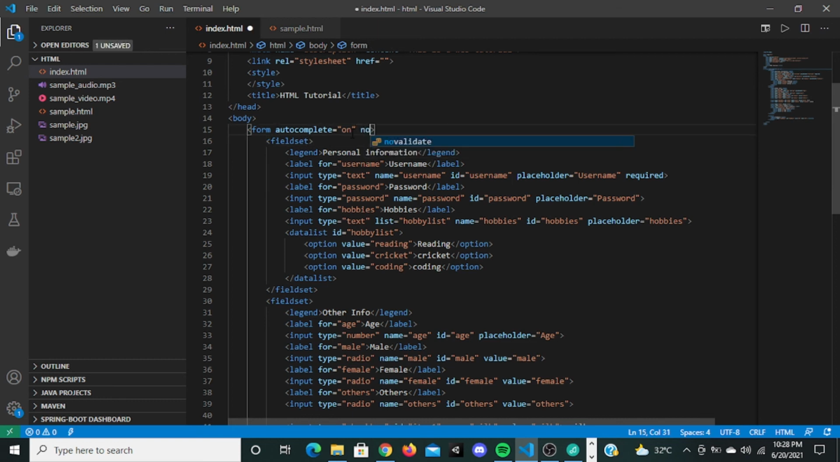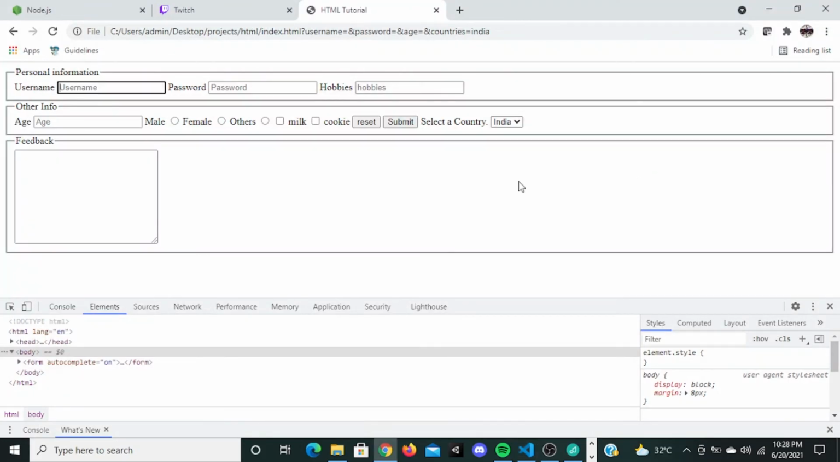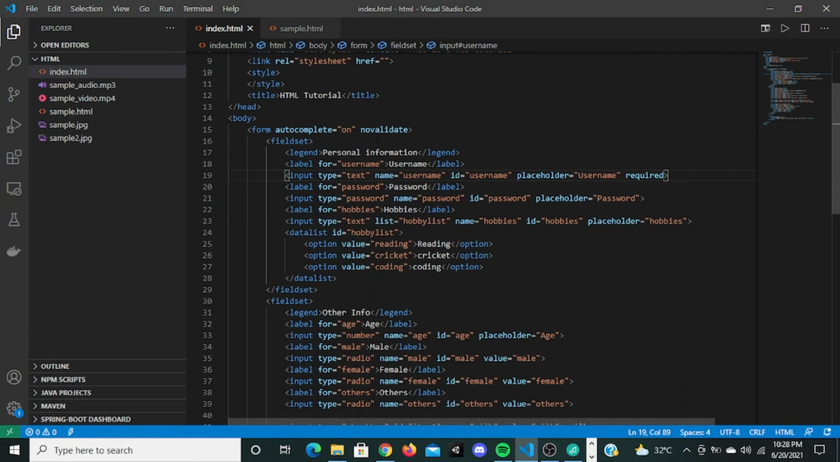Now you can also give the novalidate property right here. What the novalidate property does is it does not validate the form. The required attribute, it does not validate the form. It just submits the value. So that is the use of novalidate.